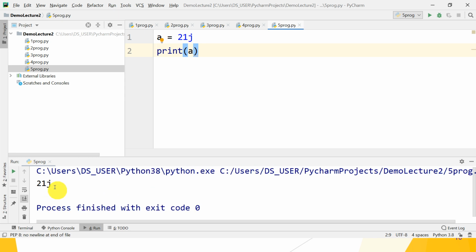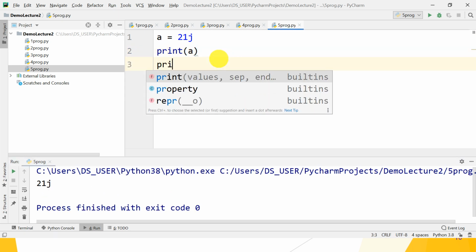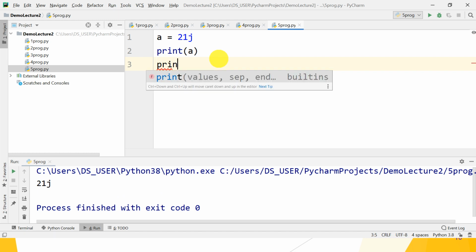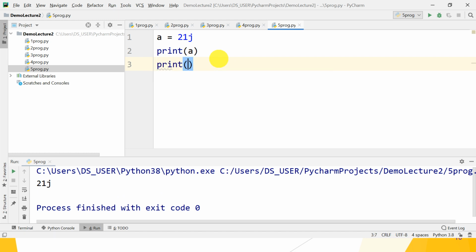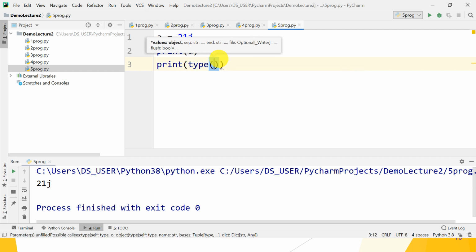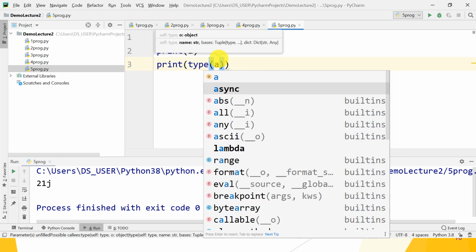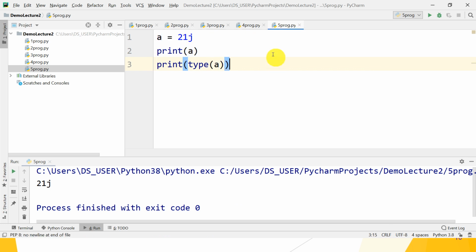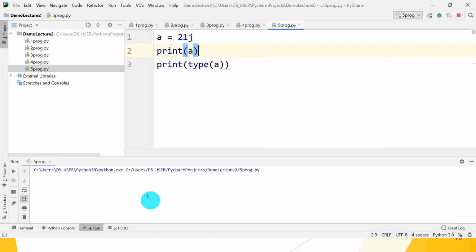Okay, 21j. Let's check the type of that variable a. So how to check the type? Use the type method and pass the argument a, the name of the variable. Now run the program and check whether it works or not.